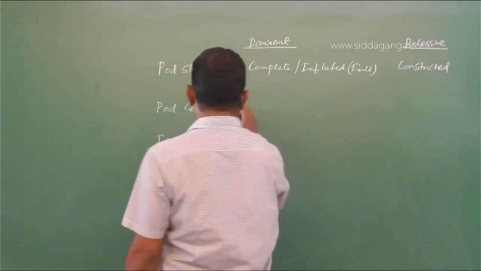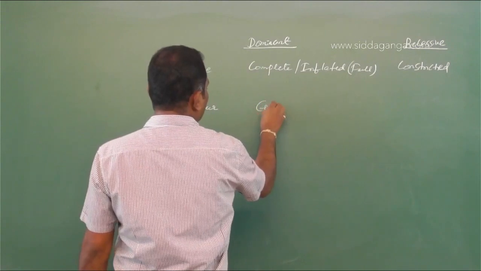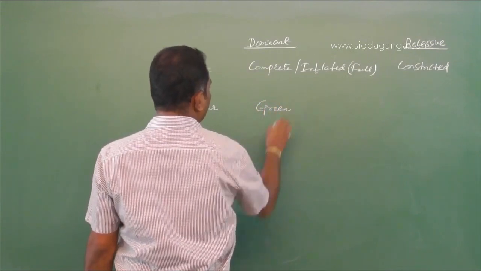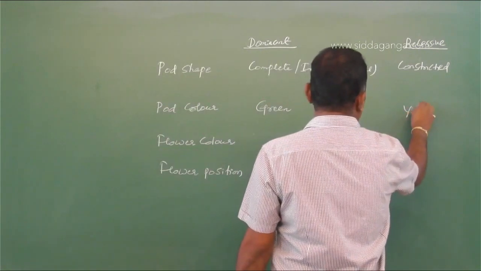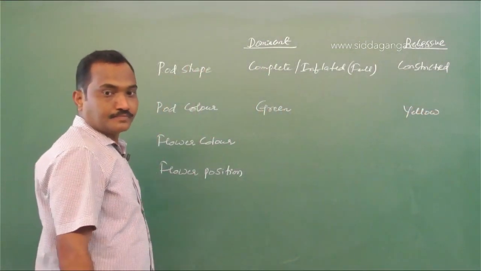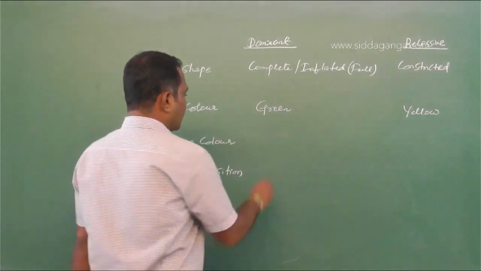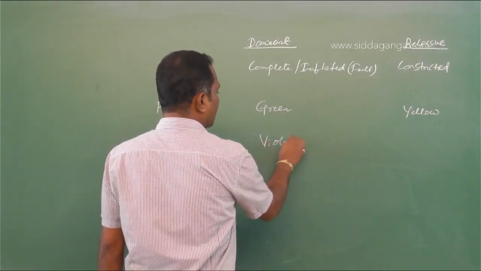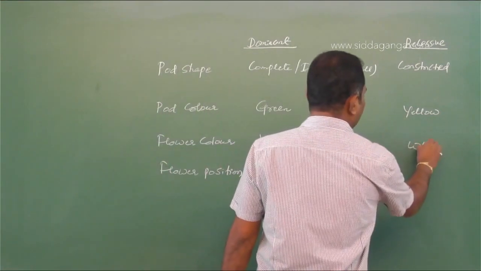And next, pod color. Green is the dominant, yellow is the recessive. Then flower color, violet is dominant, white is recessive.